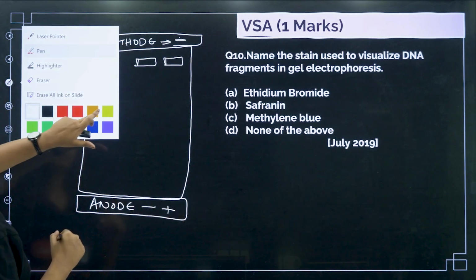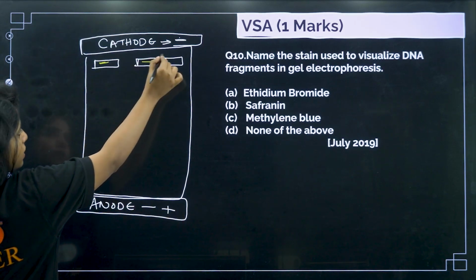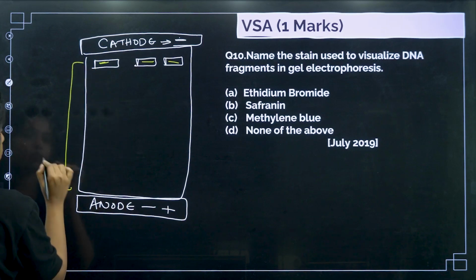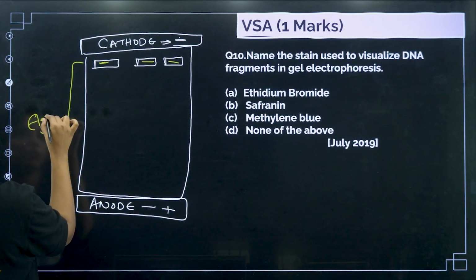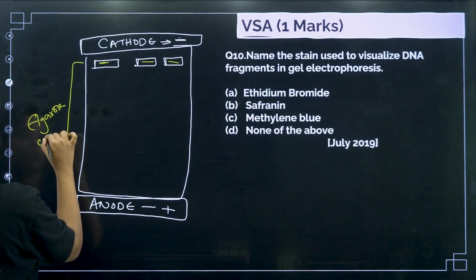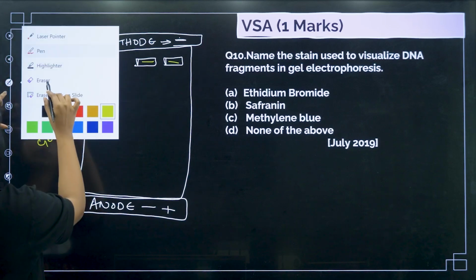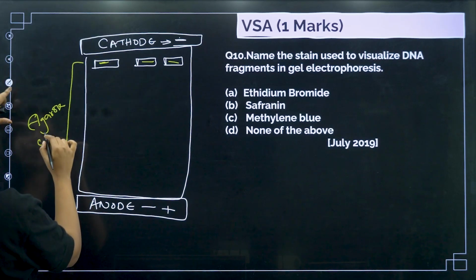I put my DNA into these wells, and this is made up of agarose gel, which we take from an organism.